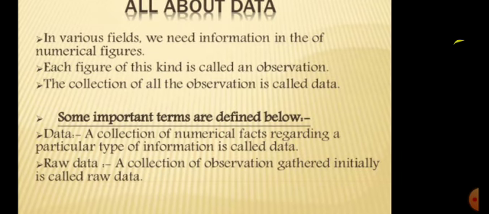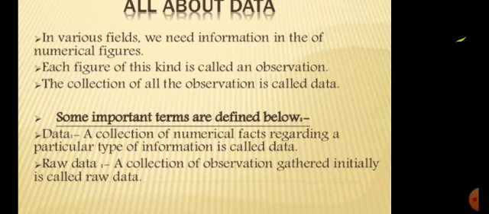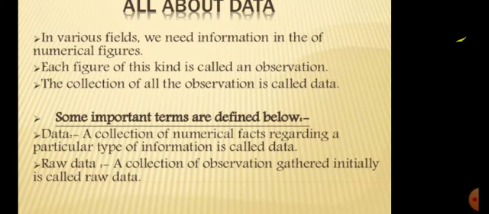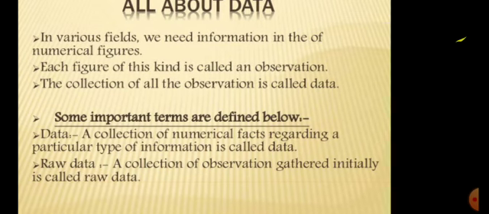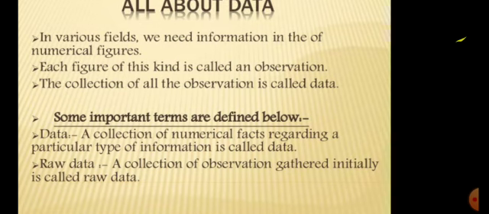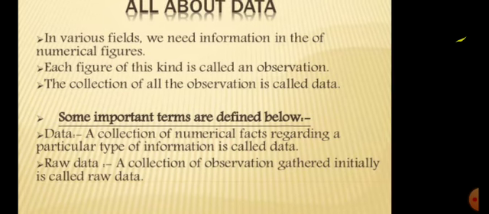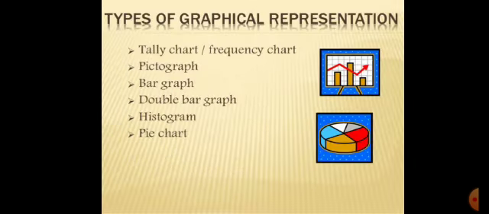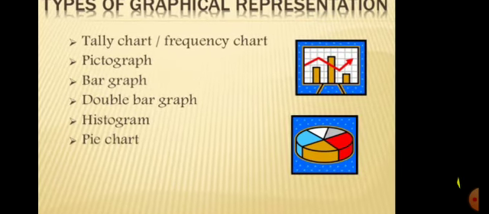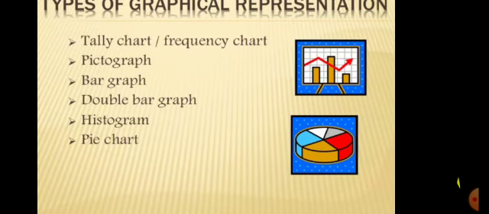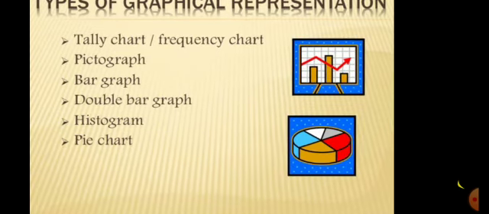Data: a collection of numerical facts regarding a particular type of information is called data. Raw data: a collection of observations gathered initially is called raw data. There are types of graphical representation: tally chart or frequency chart, pictograph, bar graph, double bar graph, histogram, pie chart.